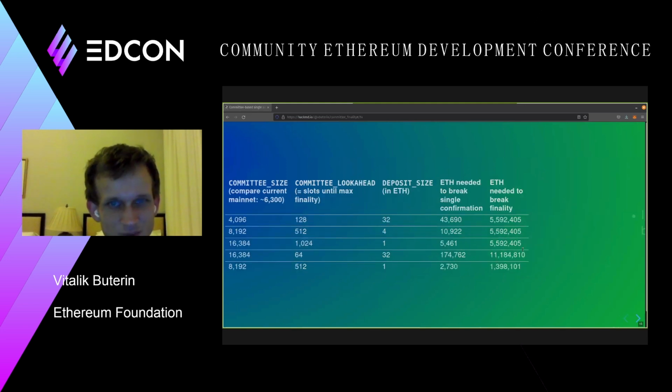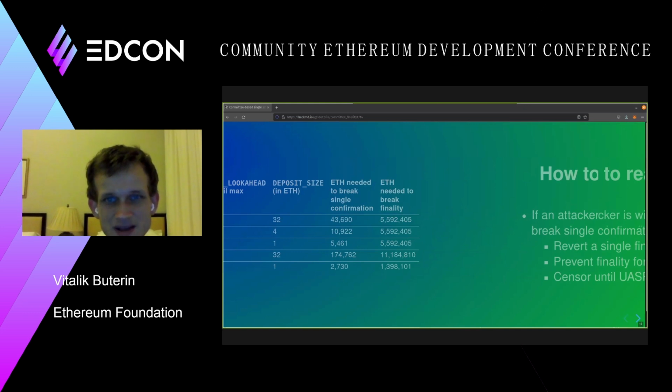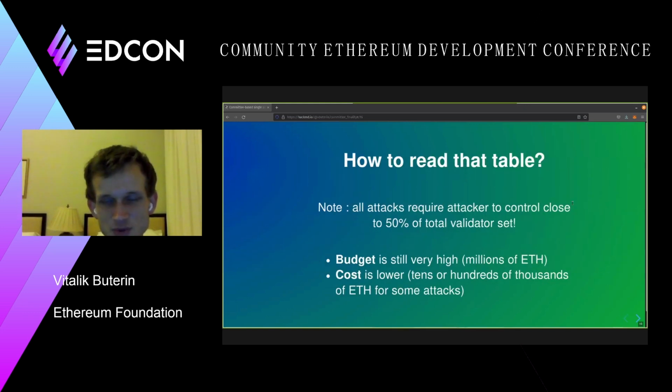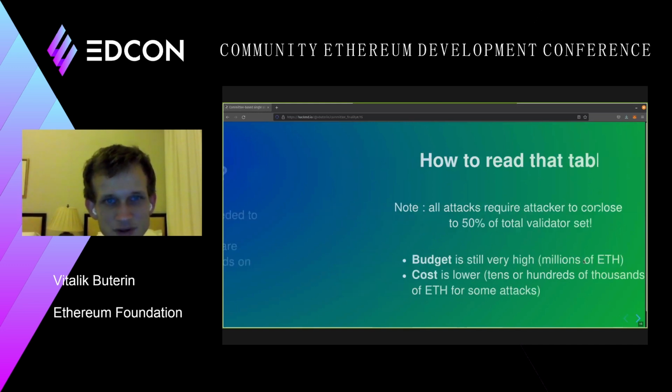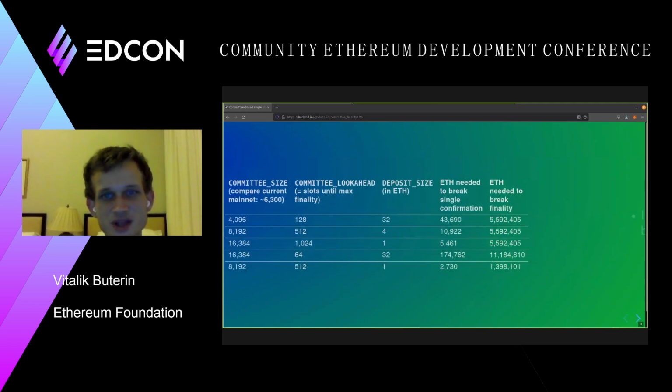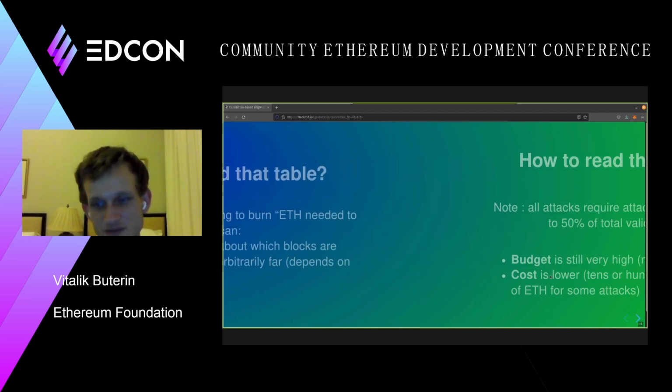So that's one thing that they can do. If the attacker is willing to actually burn the amounts on the right, then the attacker can do a lot, even more crazy things. Now, notice that all of these numbers are just the cost. These numbers are the amount that the attacker loses from being slashed.